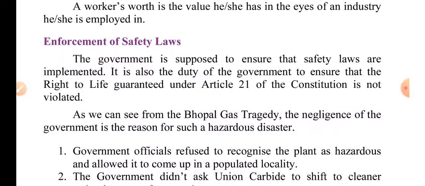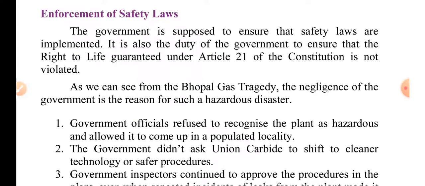Enforcement of safety laws. The government is supposed to ensure that safety laws are implemented. It is also the duty of the government to ensure that the right to life guaranteed under Article 21 of the Constitution is not violated. As we can see from the Bhopal gas tragedy, the negligence of the government is the reason for such a hazardous disaster.